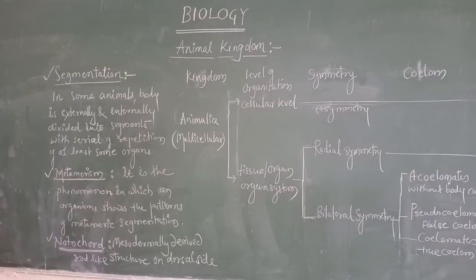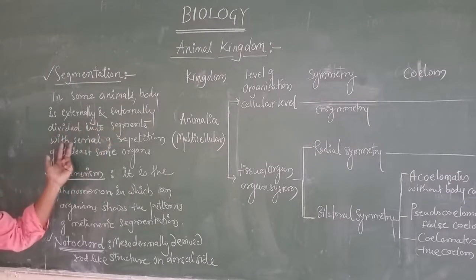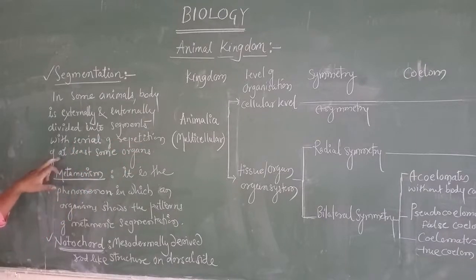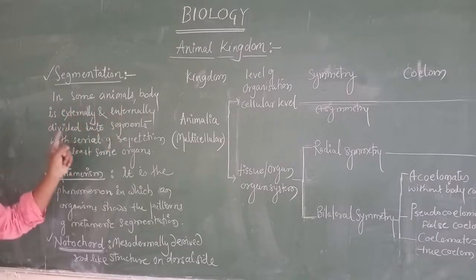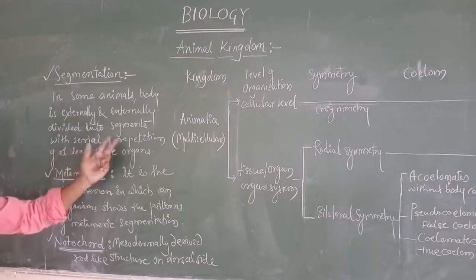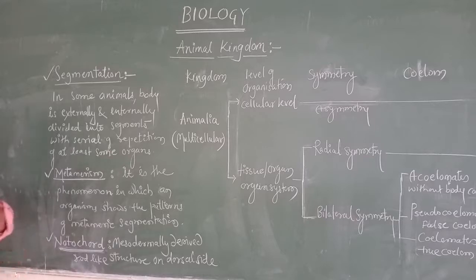Okay, so I'll start with segmentation. Segmentation in the sense that the body of an organism is divided externally as well as internally into a series of patterns or a series of segments, with a series of repetition of at least some organs of it. That is segmentation. What is meant by segmentation? In some animals the body is externally and internally divided into segments, with a serial repetition.